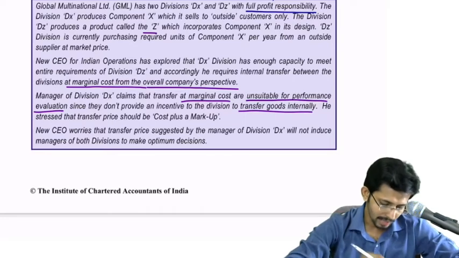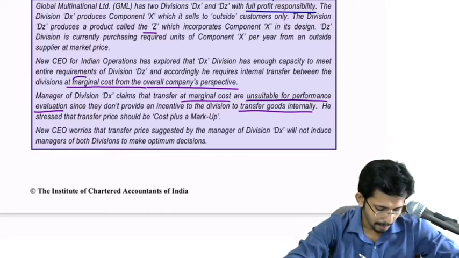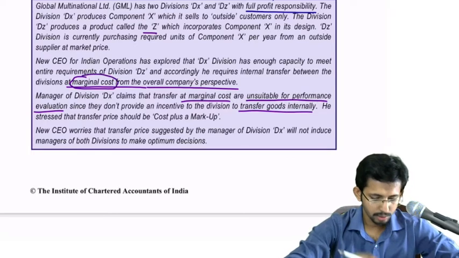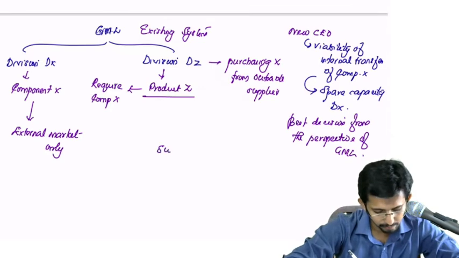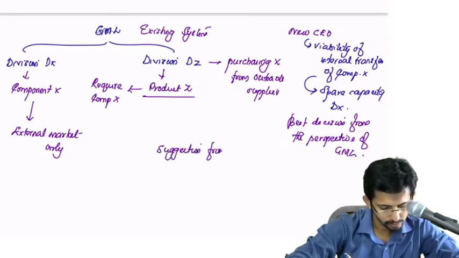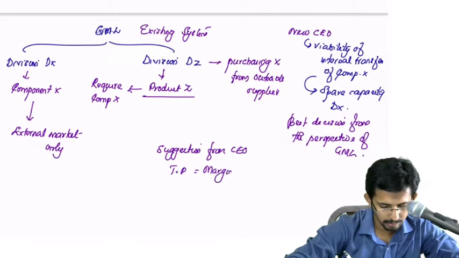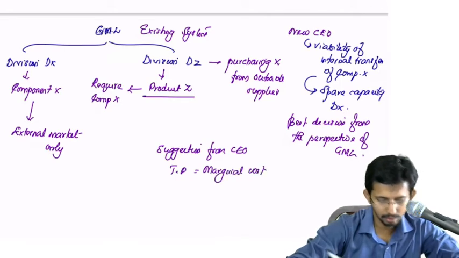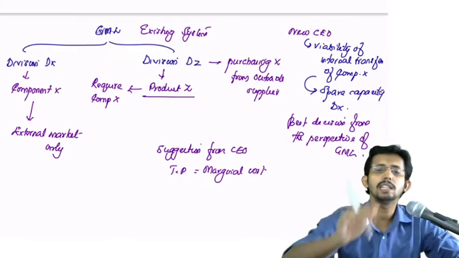So the CEO suggested marginal cost to be fixed as the transfer price. Marginal cost means the additional cost incurred by the company. That should be the TP.